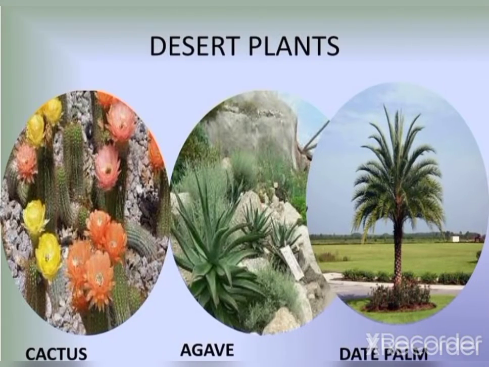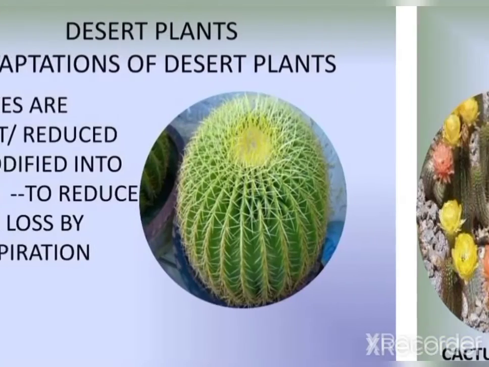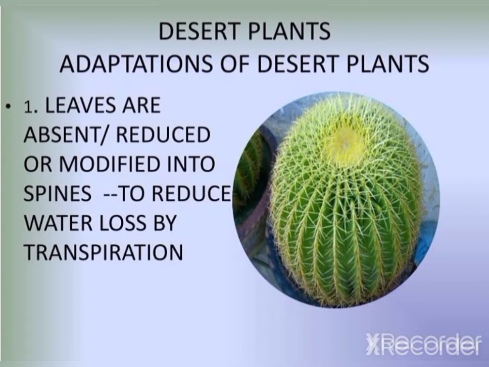And we all know that a different variety of plants and animals live in the desert also, and the plants which can survive in these conditions are some of them like cactus, agave, date palm. So, what are the features which help them to adapt to these desert conditions? First of all, they have leaves which are absent or reduced or modified into spines, as in the case of cactus, to reduce water loss by transpiration.